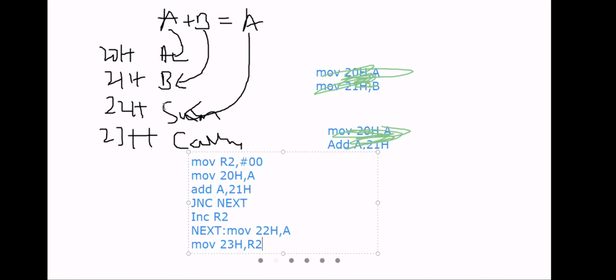Finally, this program is finished. A is at 20, the next number will be coming in 21, at B. The sum will go in 22. Carry will go in 23. Whenever there is carry, I have to increment that carry by 1. Always increment the carry by 1. That's why I have to initialize that carry register with 0 first. Then only it will execute.